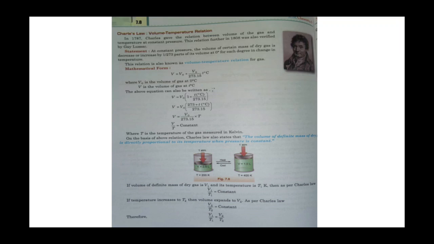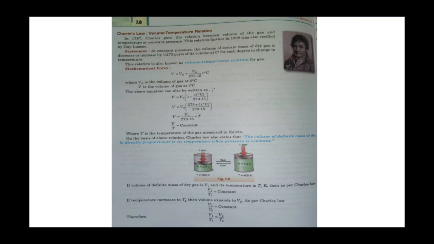Today I am going to explain another topic of the gas laws, that is the relation of temperature and volume in gases with the help of Charles' law. This relationship is seen easily when an inflated balloon is left in bright sun and it bursts. Obviously, this is because the air inside the balloon expands with the rise in temperature.